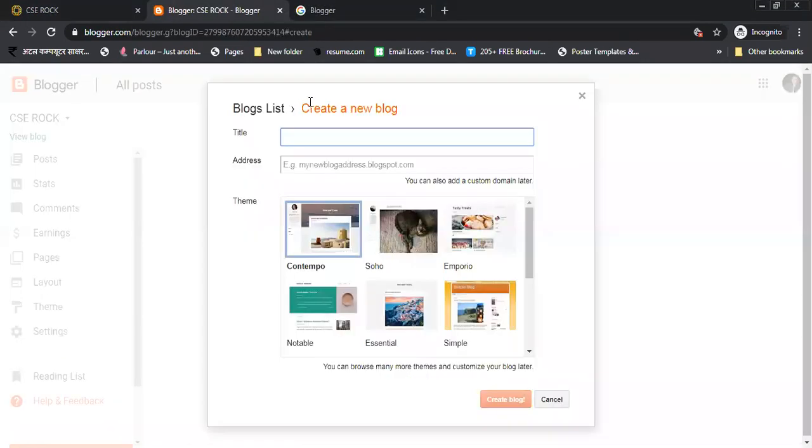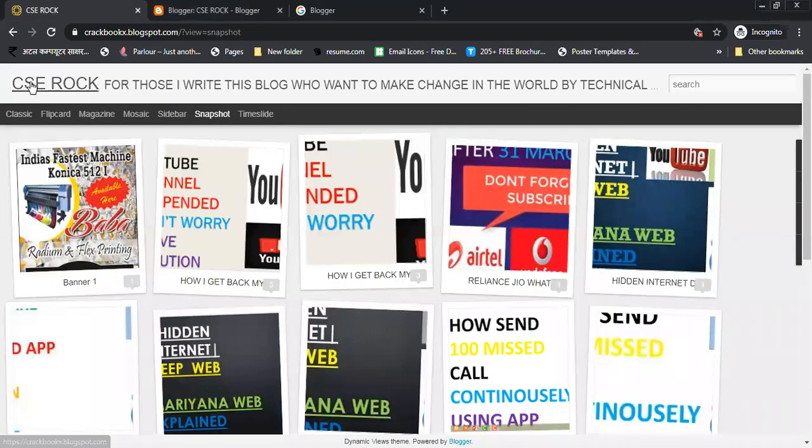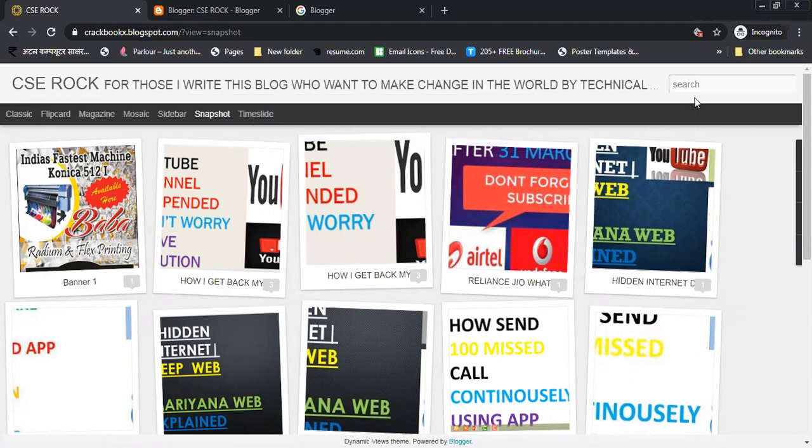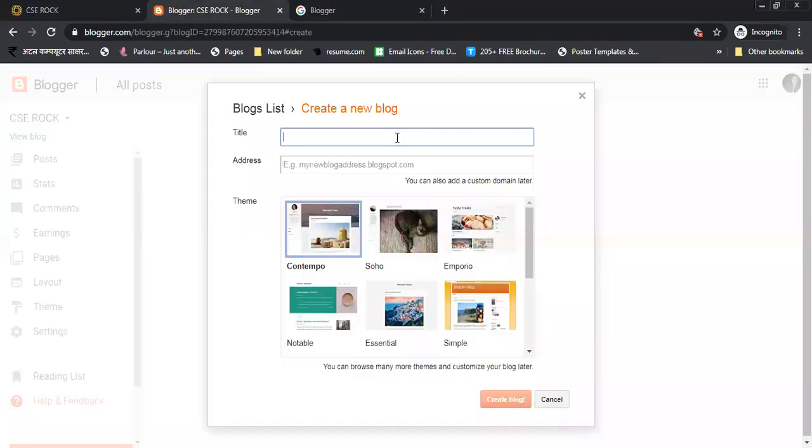Here you can see the blogger list and create a new blog. For creating a new blog, you should have a title. Like you can see here, my title is CSE Rock. I am creating this blog to make changes in the world with technical knowledge, like that. So you need to first create a title. The title is digital Satish, or anything else, digital guru.